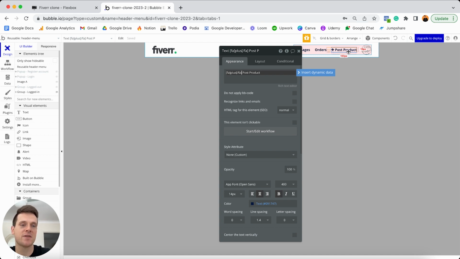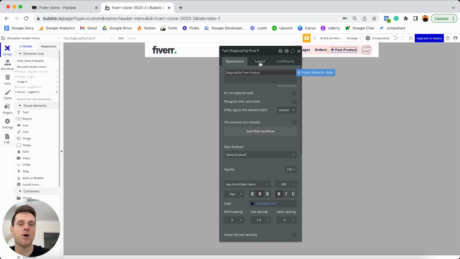But I do just want to focus on one more thing with this text element. So if you think about it, this red group here is going to be displayed to any user who is logged in. Whereas I actually only want this particular text element to be displayed to users who are freelancers, because I only want freelancers to be able to post products and services. So what I'm going to do is create a way to hide this text element and then create a condition that recognizes when this should be displayed.